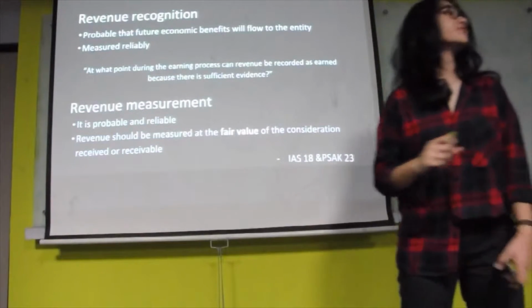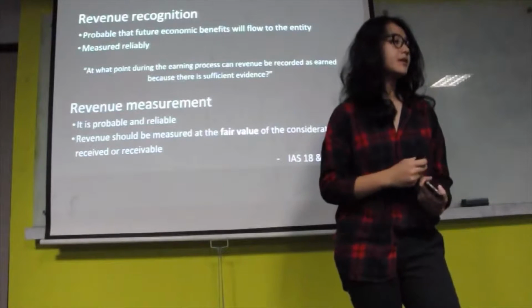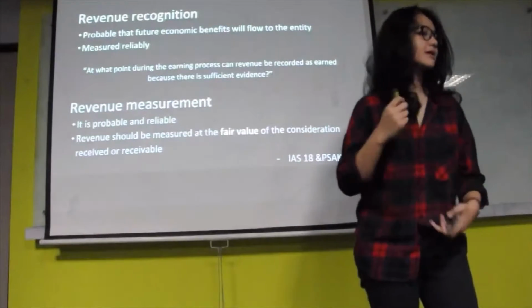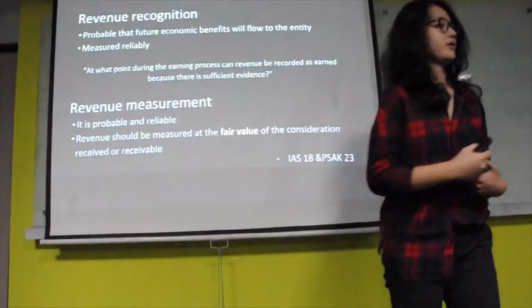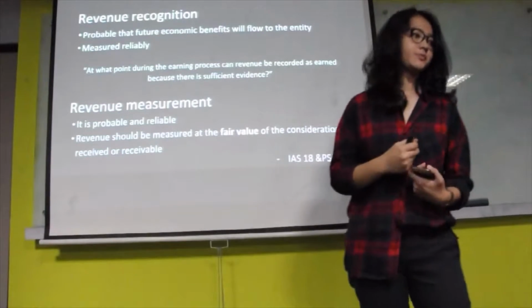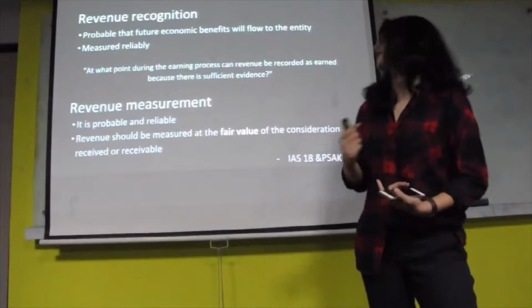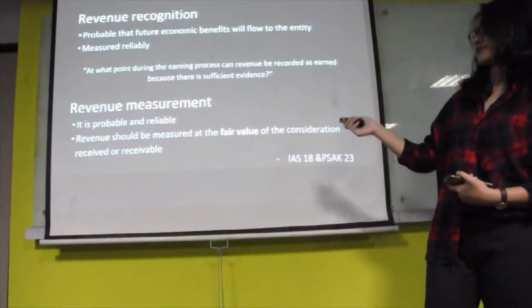To measure revenue, it has to be probable, like more likely than less likely to happen, and reliable, like who said so, and is there any valid evidence to support, and it also has to be measured at fair value.